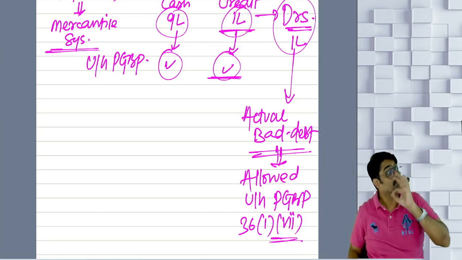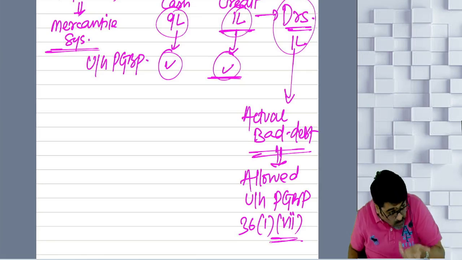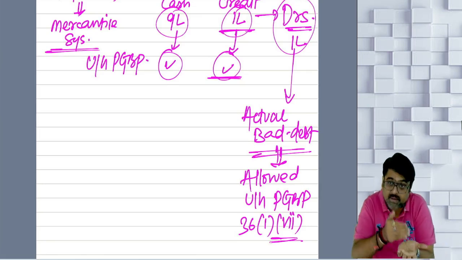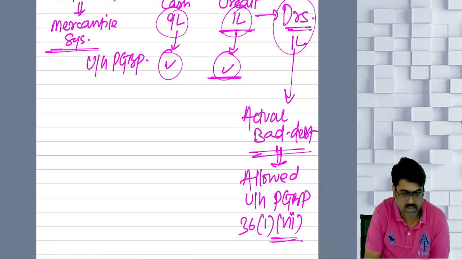So bad debt must be out of a debt which you have already taken as your business income. Only then that bad debt will be allowed as a deduction.